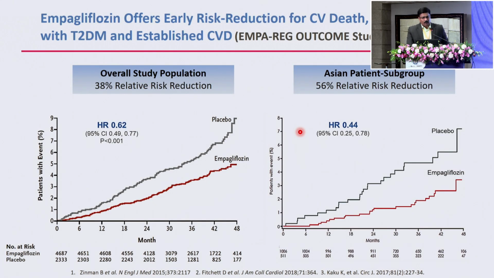The empagliflozin has also shown an improvement in the EMPA-REG outcome trial, in patients with known heart disease, cardiovascular disease and diabetes. This is the only drug which showed a 38% relative risk reduction in MACE. It also showed mortality improvement, and in the Asian subgroup it showed a 56% relative risk reduction. Now, this is very interesting. The overall population was 38, but among the Asians, the empagliflozin seems to be acting much better in this group of patients.